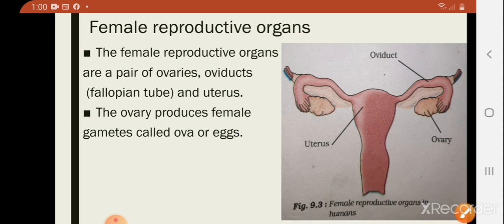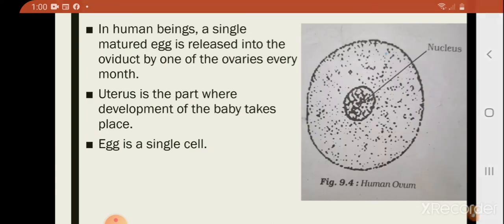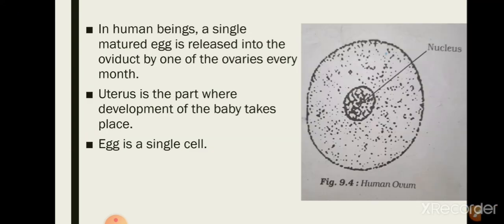The ovary produces a matured egg, and this is released into the oviduct by one of the ovaries every month. Uterus is the part where the development of the baby takes place. And like the sperm, the egg is also a single cell.